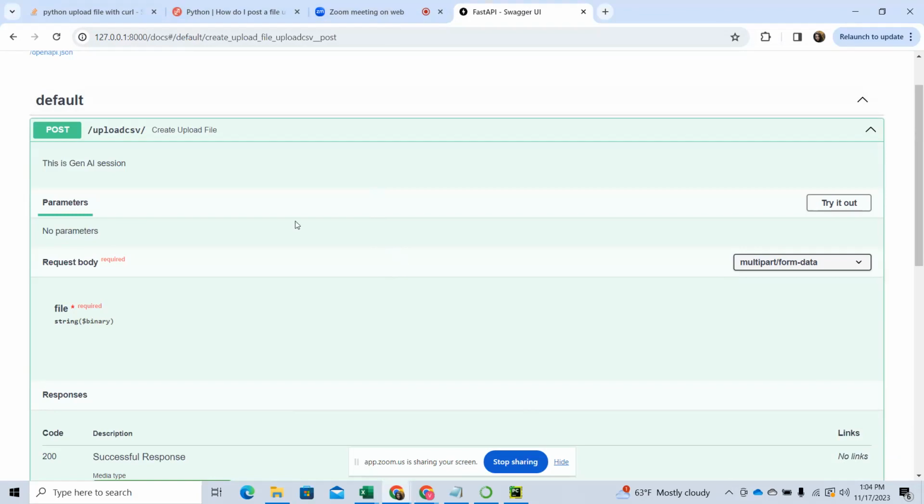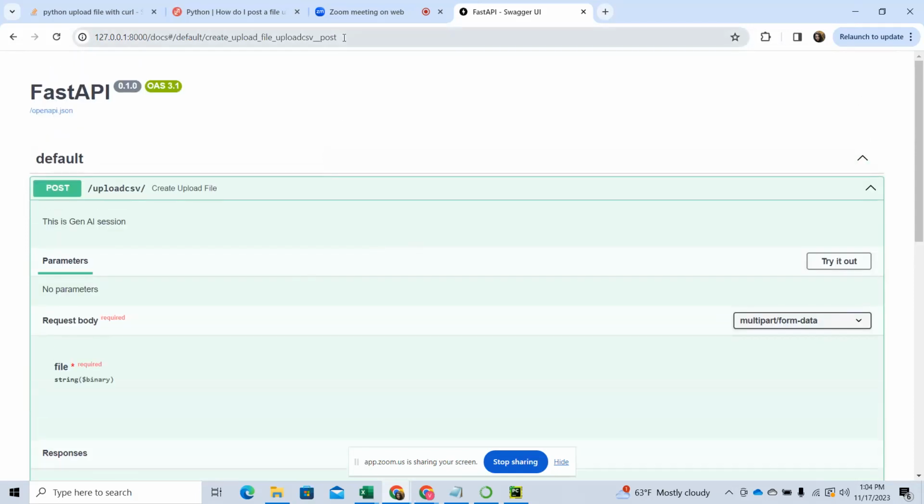So /docs is reserved for that. It automatically bundles and deploys a Swagger app along with FastAPI. What if we try to use that, I mean the URL instead of upload CSV? What if I try to use docs over there? What will happen? No, docs on the top. That's where it is, right? Look at the URL. It's localhost:8000/docs.